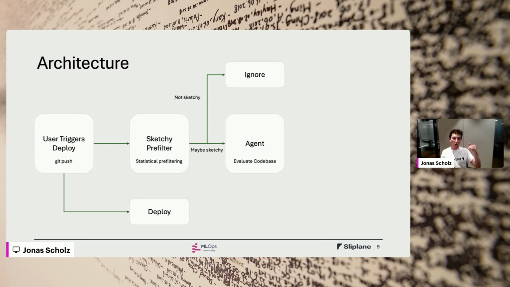And then we have a threshold. If the pre-filter thinks it might be sketchy, we give it to the actual agent that then evaluates the code base. The agent's output is a report of what it found, and then a human is still in the loop and makes the final decision, because we still have too many false positives to just let agents ban users randomly. Especially, again, as we grow, we get bigger customers that previous versions of our agents thought would be unrealistic for us to have as customers. So we don't want to ban these people automatically.